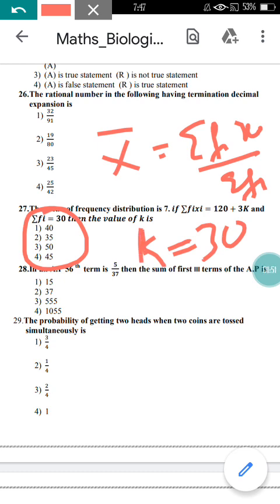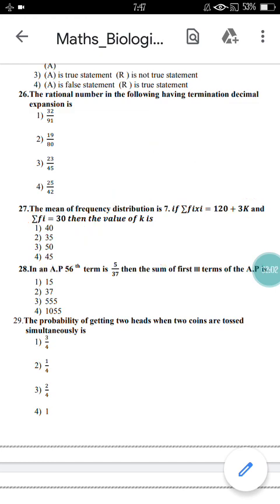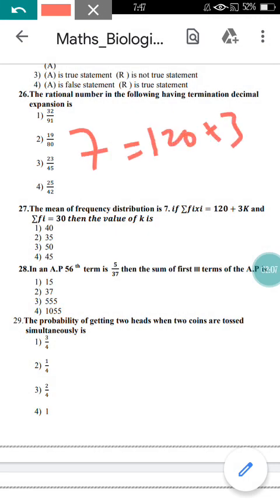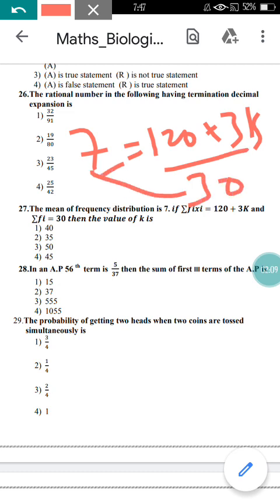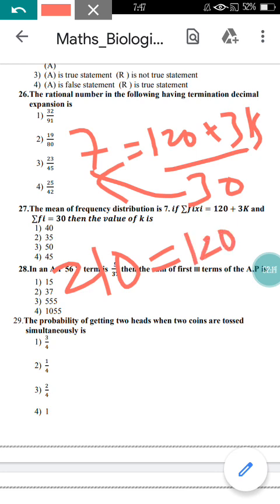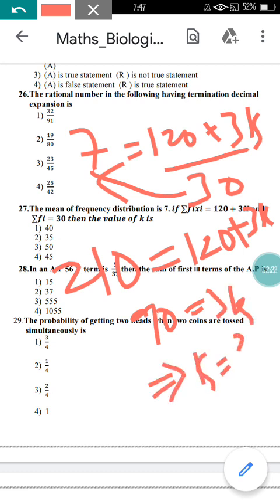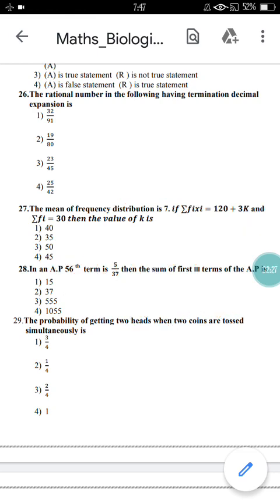Just substitute all the values, as here x bar is 7 and the equation you have is 120 plus 3k divided by 30. If you take the cross multiplication, like 7 equal to (120 plus 3k) divided by 30, then you can shift it here. From there you are going to get 210, which is equal to 120 plus 3k. From here you can find 90 is equal to 3k. This implies k equal to 30 here, not 35, 40, 50 or 45. So the correct option will be 30.